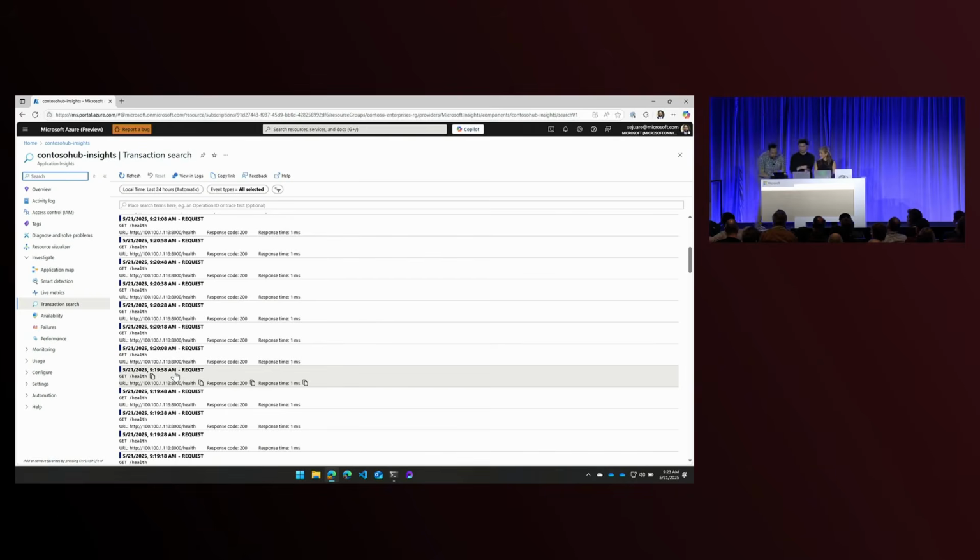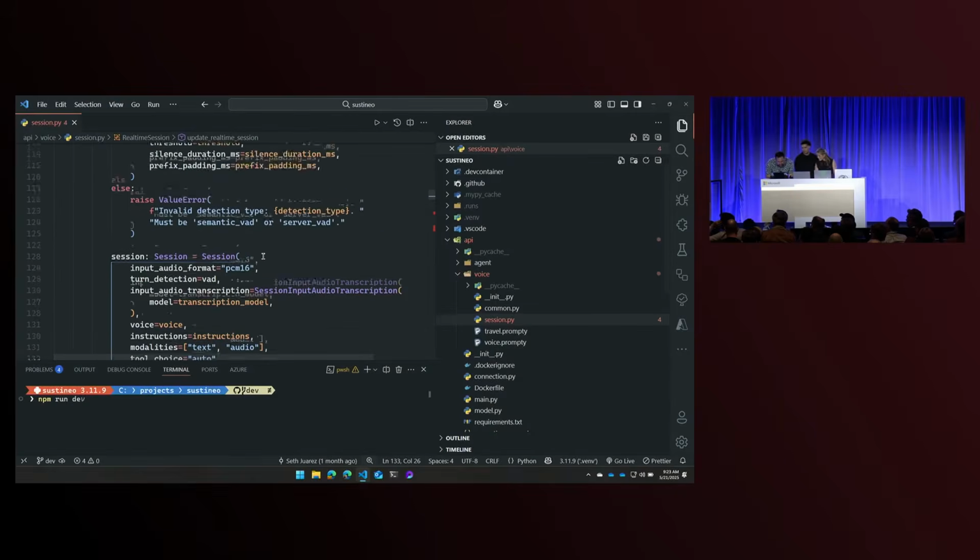Yeah. Oh, let me show you the actual code to the tracing here. It's actually really complicated. It's really hard.